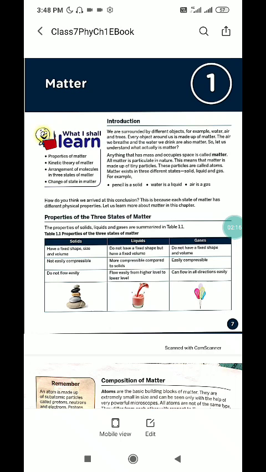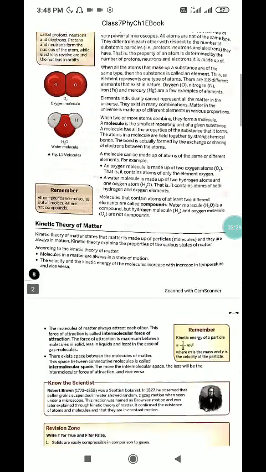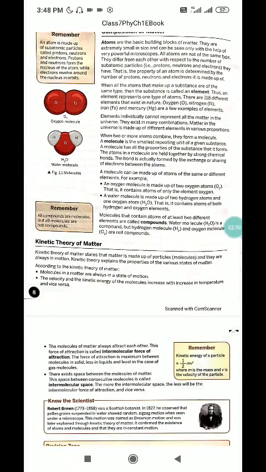Now we will move to the kinetic theory of matter. It states that matter is made up of particles and they are always in motion.